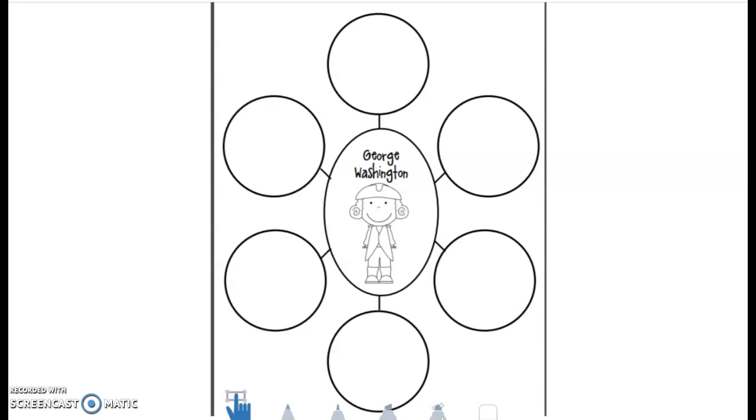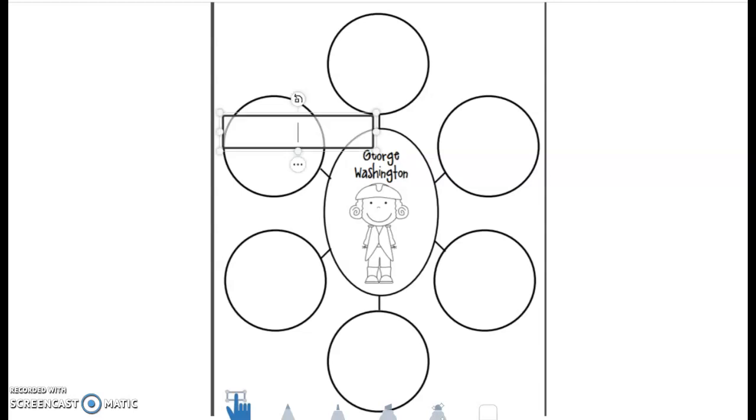So I'm going to think about all the things that I learned about George Washington today. And I'm going to use the label tool and I'm just going to type up some words that I remember about George Washington. Now, I'm not making an actual sentence, so it does not have to have a capital letter or a period, nothing like that. I'm just writing some short words to help my brain think about what I do want to write.